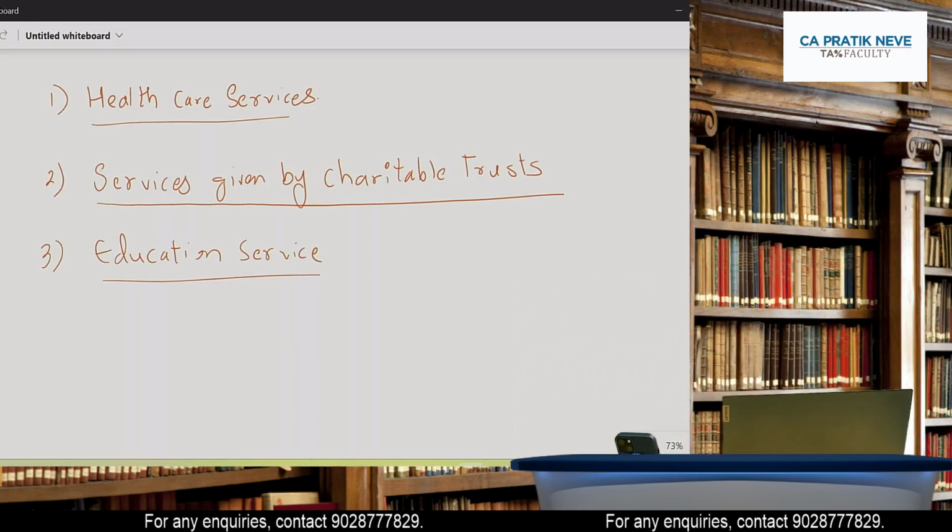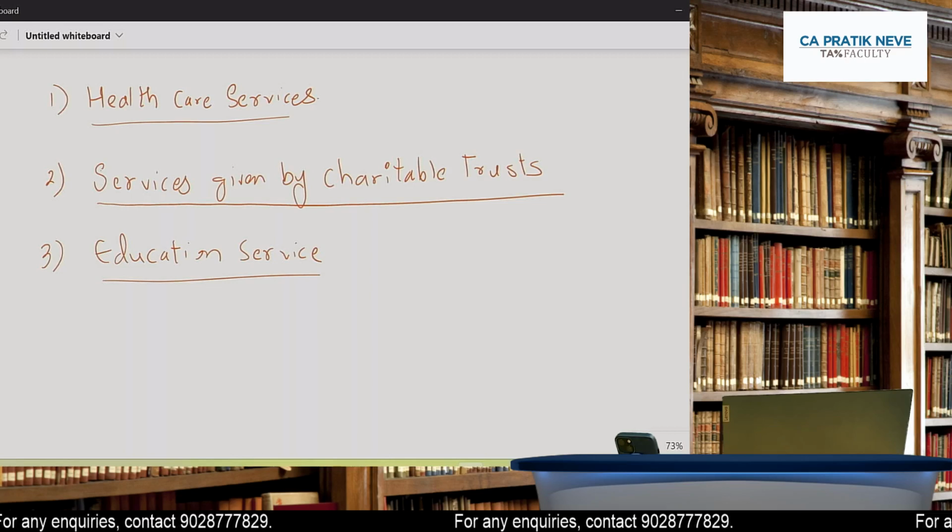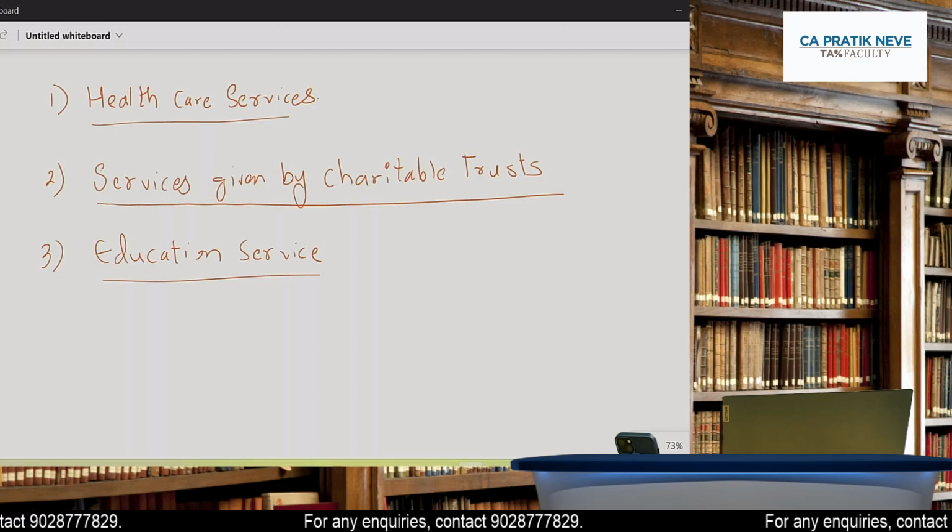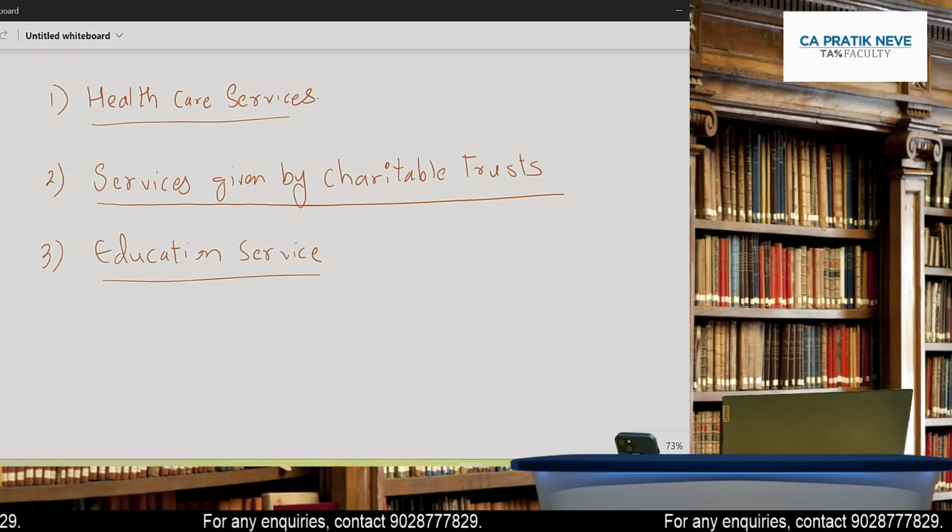Sir, exemption amount for community hall. Oh, what is the exemption amount for community hall? I think I said by mistake 25,000. But it's not 25,000. It is 10,000 or more. Yes, Siddhi, absolutely correct.